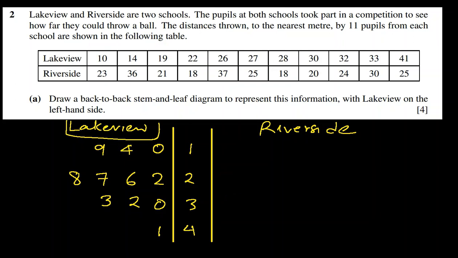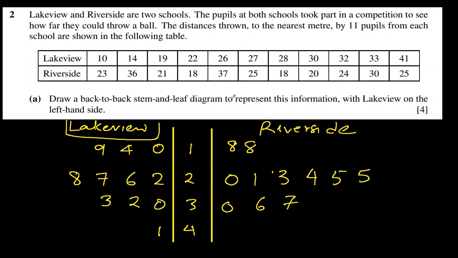Okay, similarly, we'll do for Riverside. And it is not in order. So that means I'll have to see 18 is the smallest one. 18, yes, so 8 has to be here. Then we have 20. Okay, so let's see if we missed anyone. 1, 2, 3, 4, 5, 6, 7, 8, 9, 10. 1, 2, 3, 4, 5, 6, 7, 8, 9, 10, 11. That means we missed one of them, and which could be 18s. Okay, we got them now.